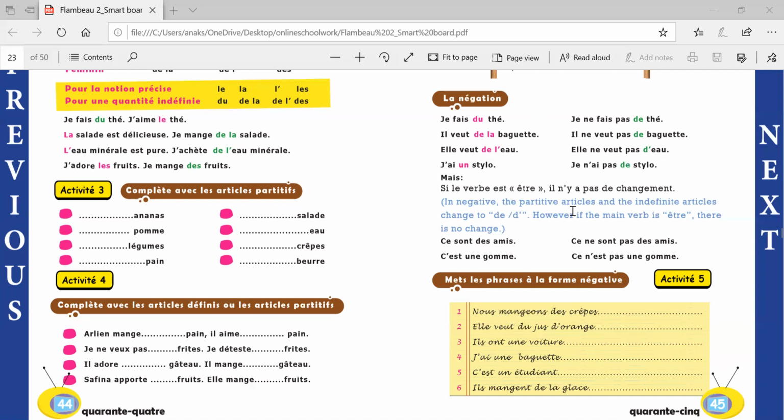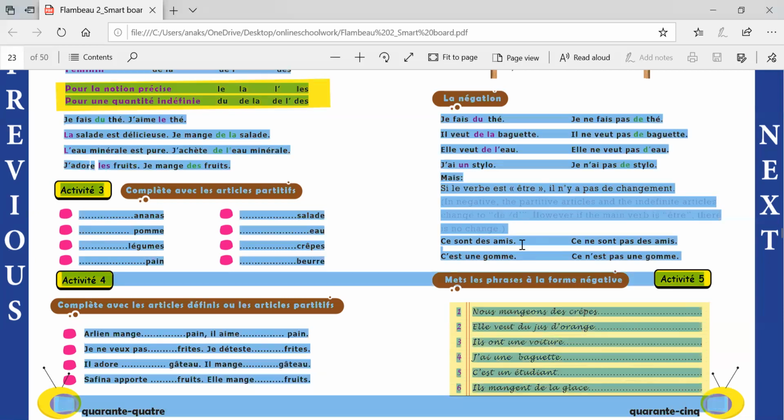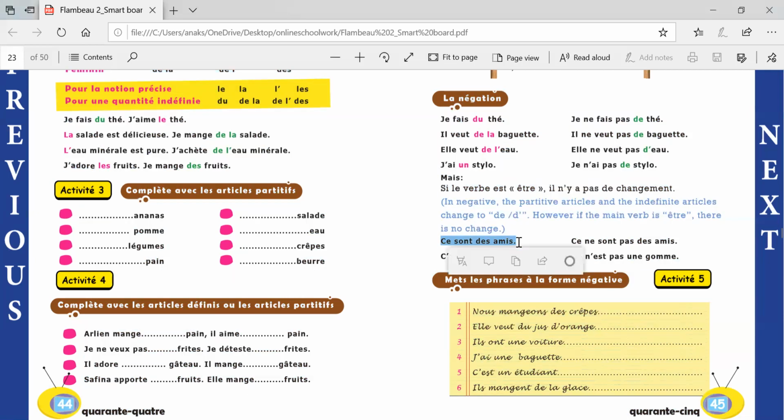But yes, keep in mind, if we have verb être in that sentence, then this rule will not apply. If we have verb être, for example, ce sont des amis, these are some friends. SONT is the verb être. If you have any form of verb être, then this rule will not apply.